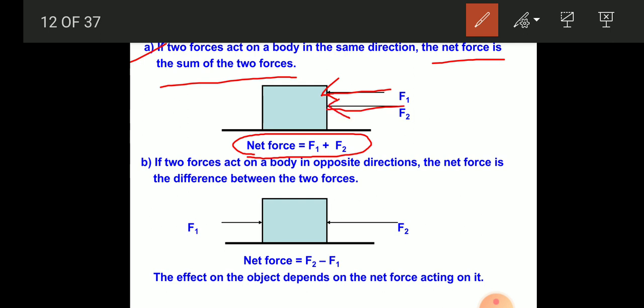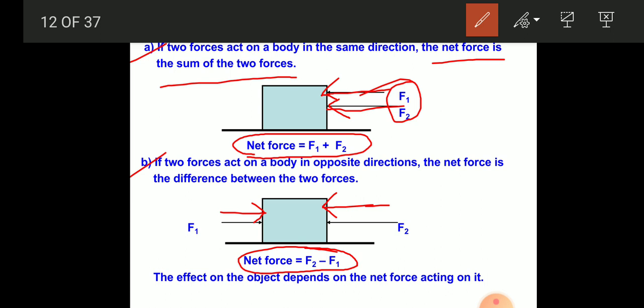Second, if the force is applied in opposite direction, the net force is the difference between the two forces, that is F2 minus F1. So the effect on the object depends on the net force acting on it.